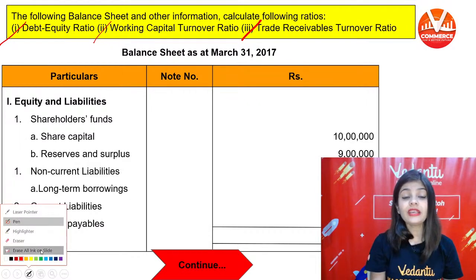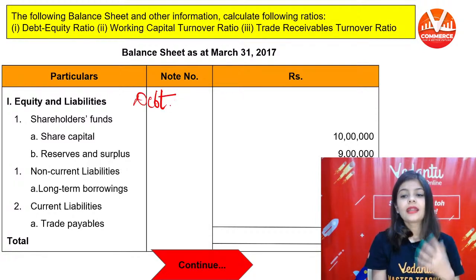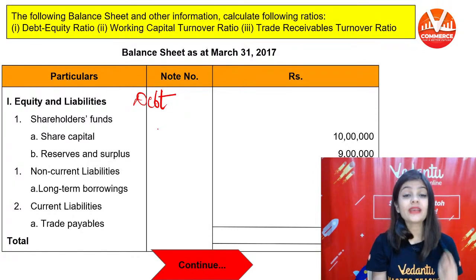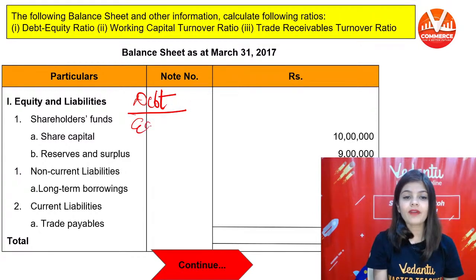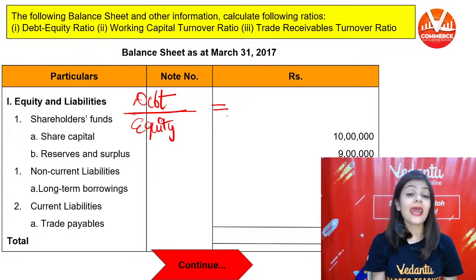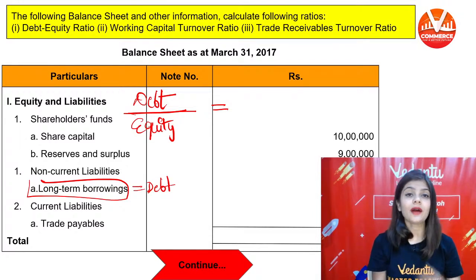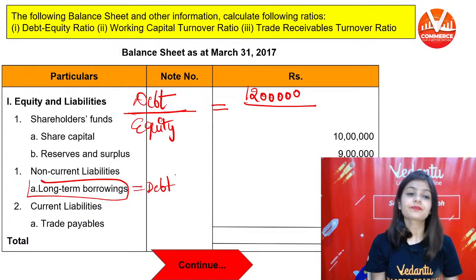So first we have to calculate debt equity ratio. Debt equity ratio is equal to debt divided by equity. Debt is equal to long-term borrowings. So debt will be 12 lakh.